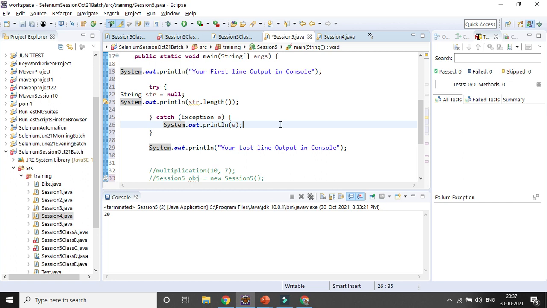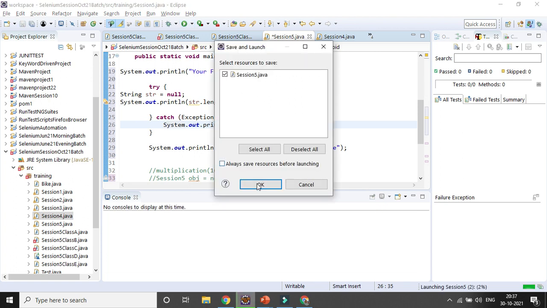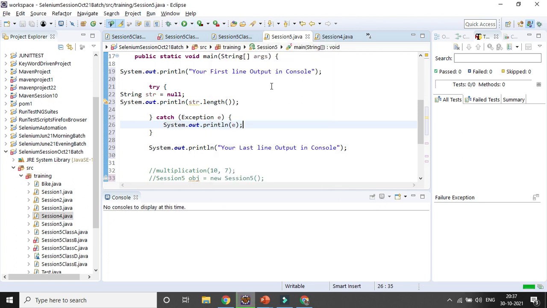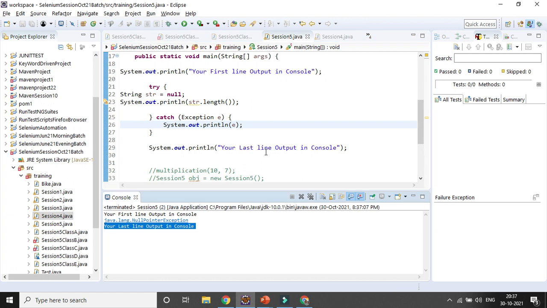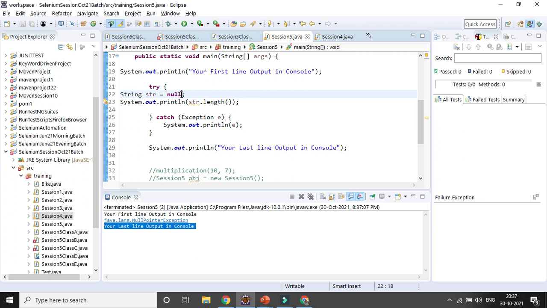Let's run it and see what is happening here. Your first lines of code will be displayed, your exception will be triggered, and your last line will also be displayed. That is the exception. But say here you already tried to handle the exception, but nothing is there. Suppose I have null here, that is the reason a null pointer exception is coming.